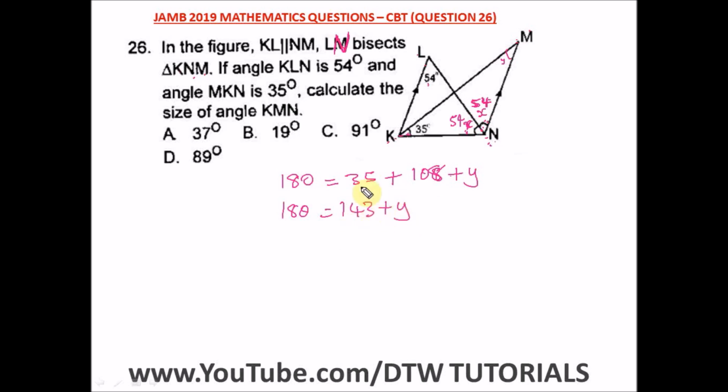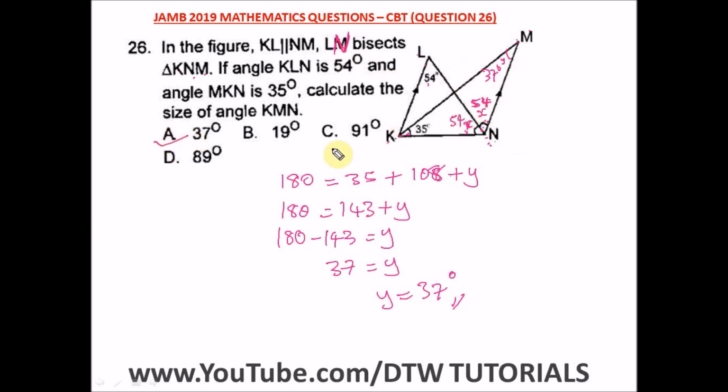To get y, we take 143 to this side: 180 minus 143 equal to y. That gives us 37, so y is equal to 37 degrees, and our right option here is option A.